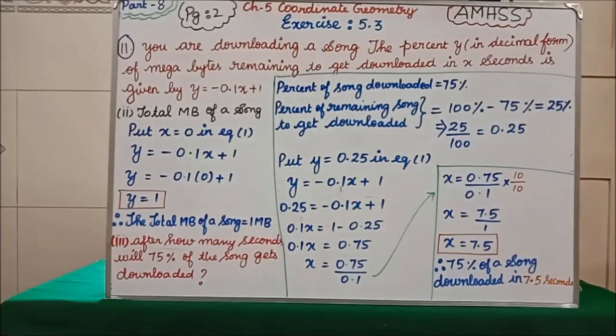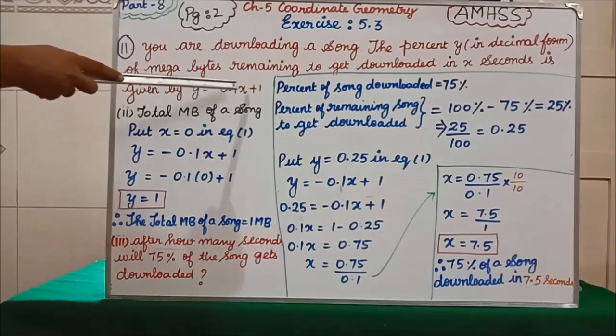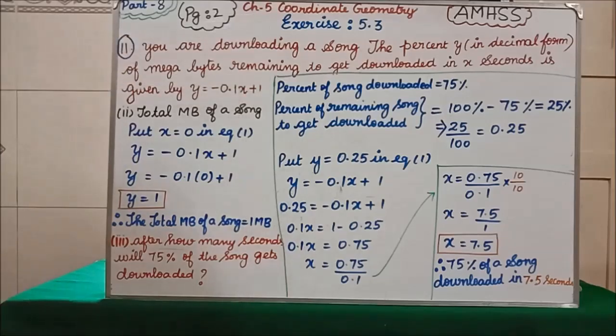We are now on page number 2. In the 11th question, we are going to see the second subdivision. In the second subdivision, they have given: find the total MB of your song. So how do we find the total MB of your song? In the given equation we are going to substitute 0 in the place of x.